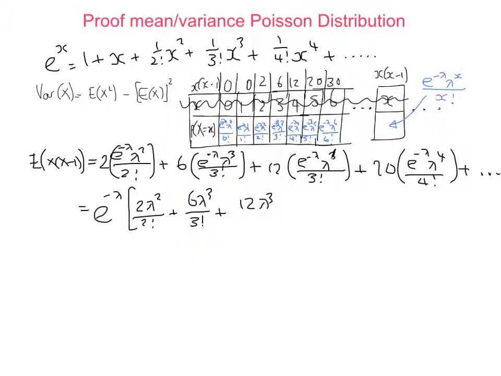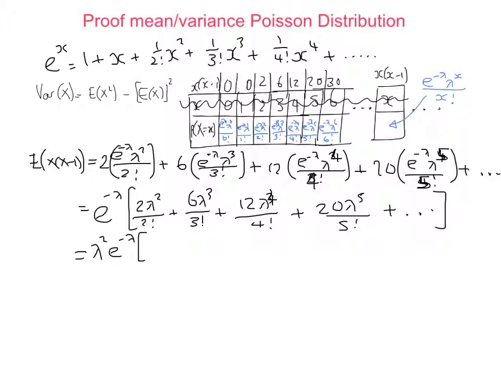Apologies. That should be lambda to the 4 over 4 factorial, and this one should be lambda to the 5 over 5 factorial. I wonder how many people spotted that. Lambda to the 4 over 4 factorial plus 20 lambda to the 5 over 5 factorial, and so on. Okay, let's pull out a lambda squared and then see what we've got.